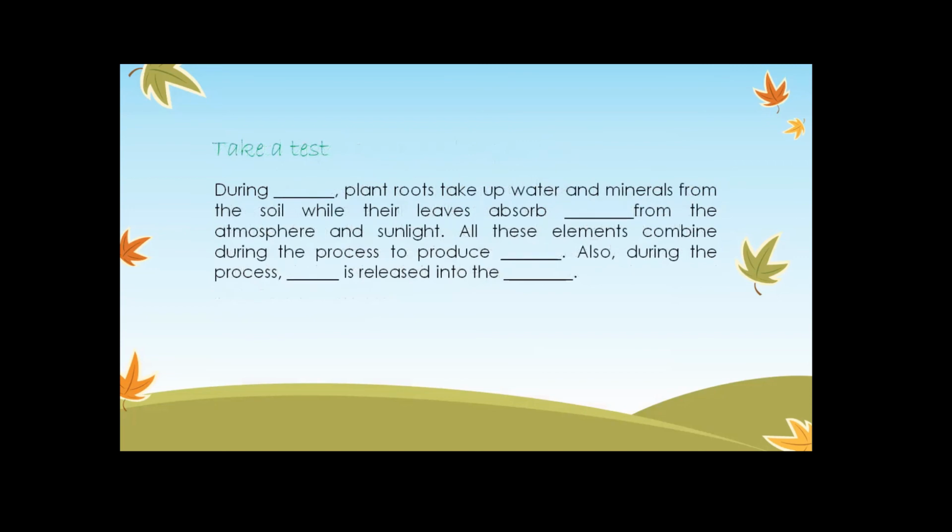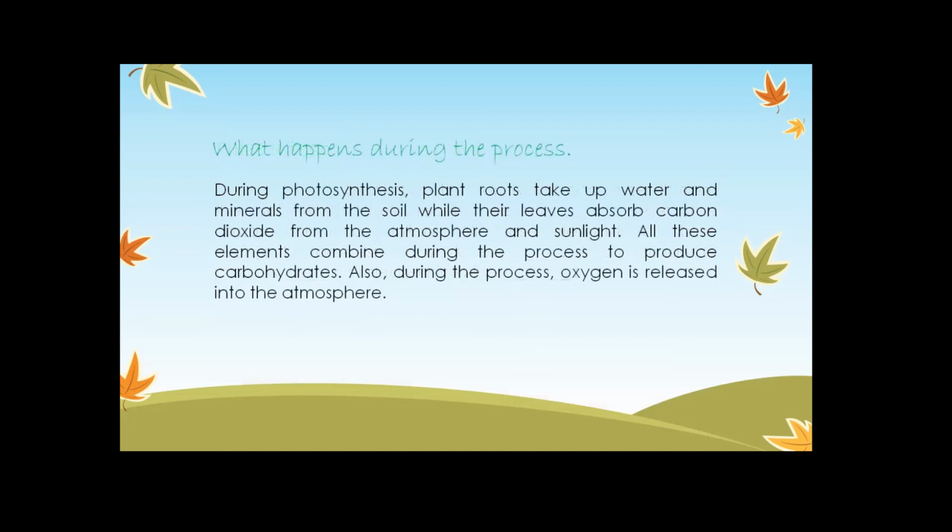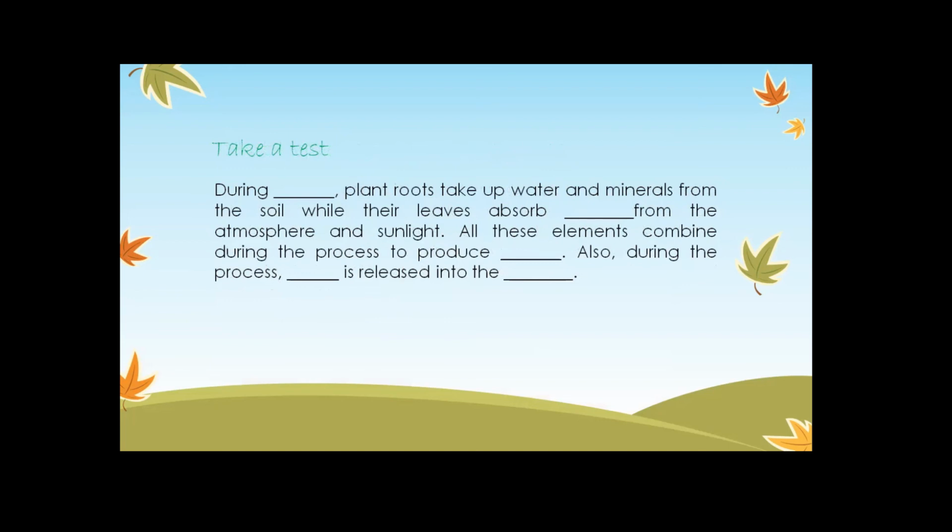Yes, wonderful. Now, I have a little test for you. During photosynthesis, the plant roots take up water and minerals from the soil, while the leaves absorb. What do the leaves absorb? See it here. Leaves absorb carbon dioxide, yes, the gas carbon dioxide from the atmosphere, and the light from the sun.